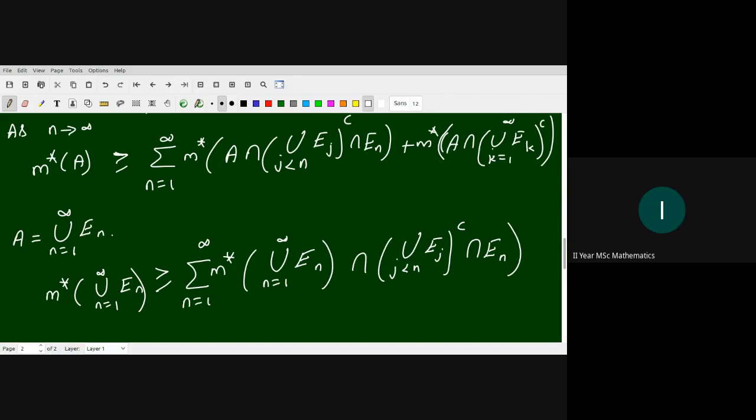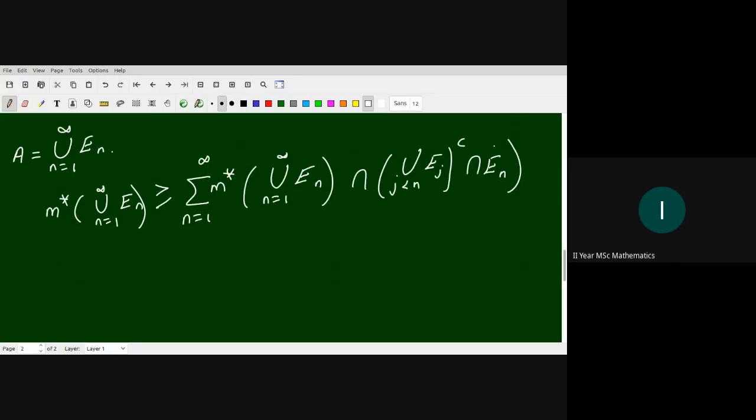A is union of E_n, intersection union E_n complement, so the intersection is empty, the outer measure is 0, so that term will disappear. So only we have this.